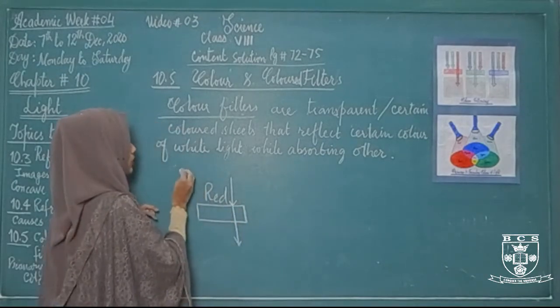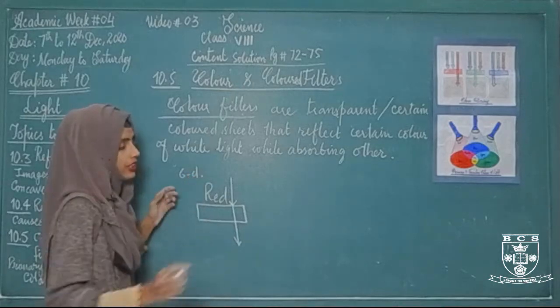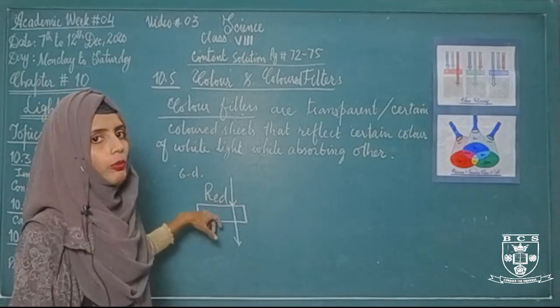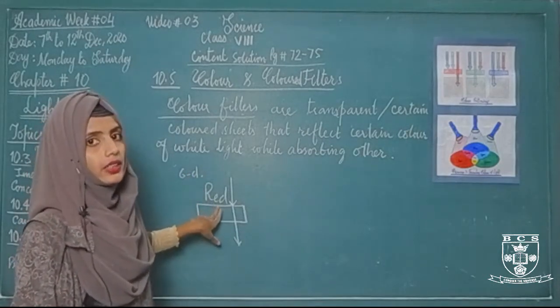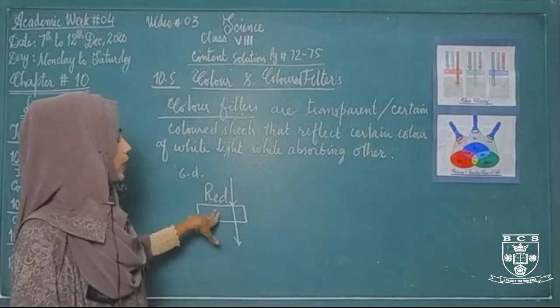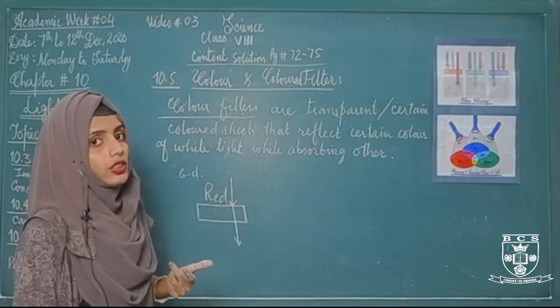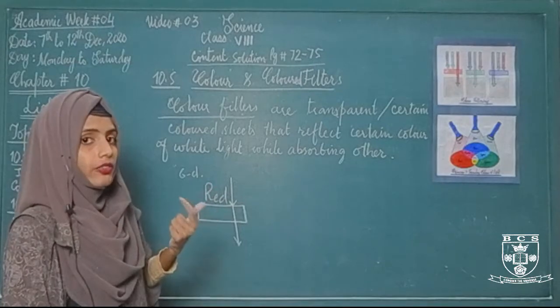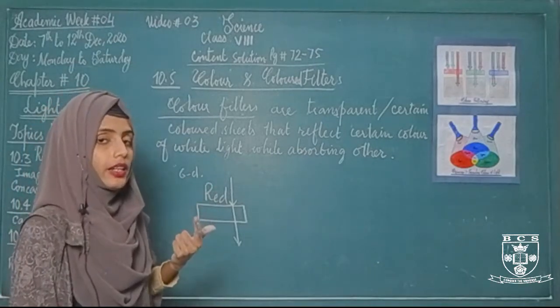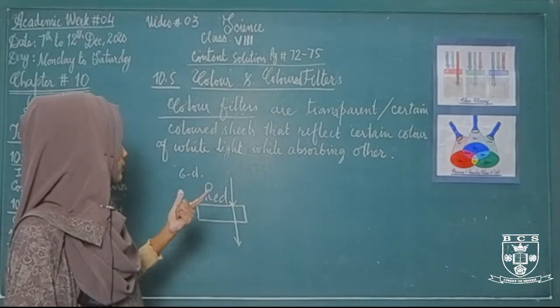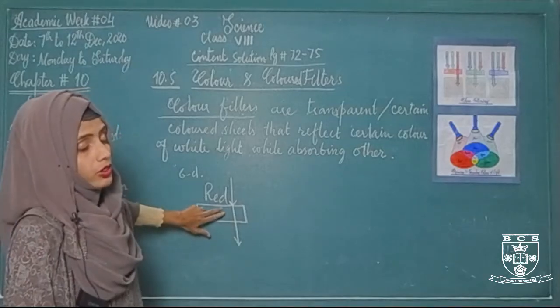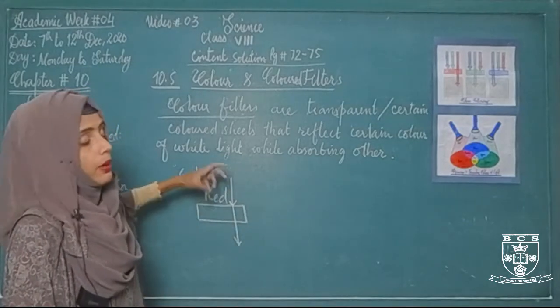What happened with the 6 different lights? These 6 different lights are absorbed by this red colored filter. So what are color filters? These are the sheets which absorb all the lights and reflect only that colored light, the color of which the filter itself is made.